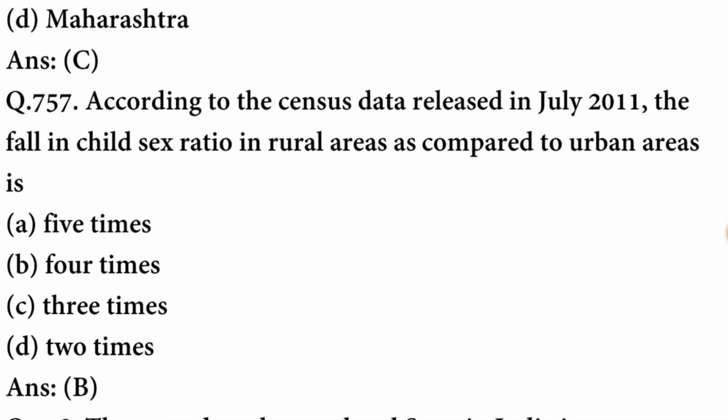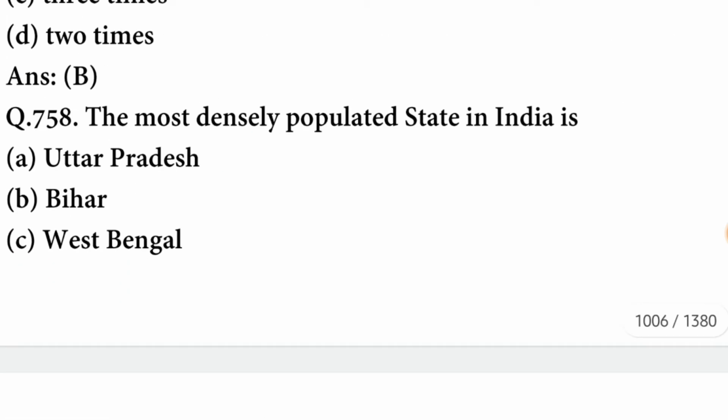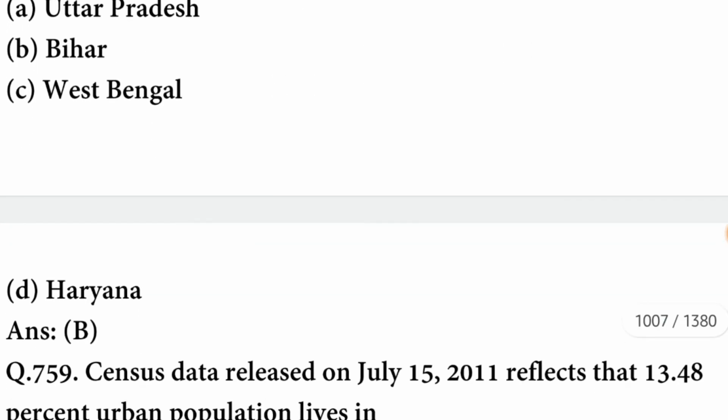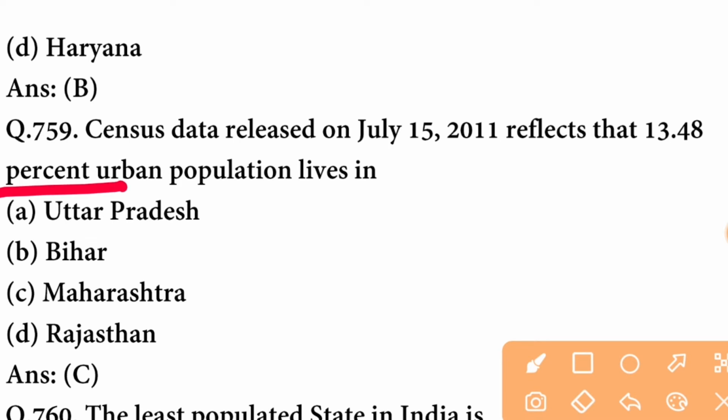Diu is an island of Gujarat. C option is correct. According to the census data released in July 2011, the fall in child sex ratio in rural areas as compared to urban areas is 4 times. B option is correct. The most densely populated state in India is Bihar.